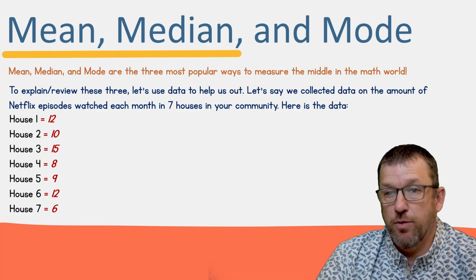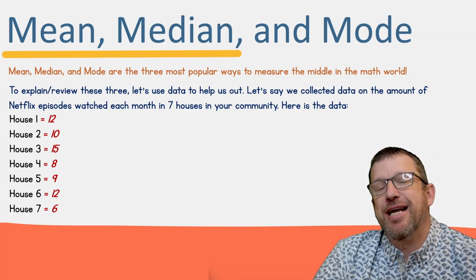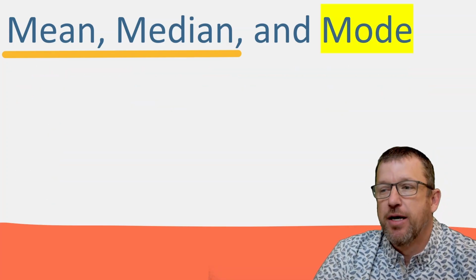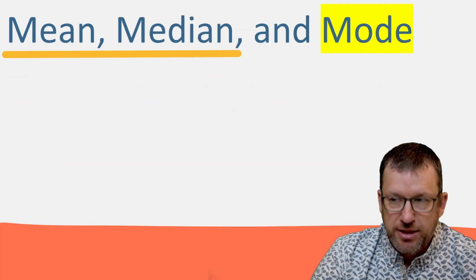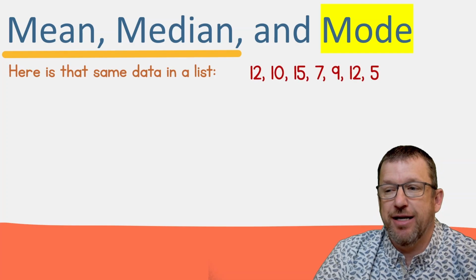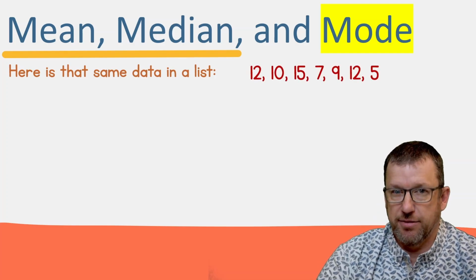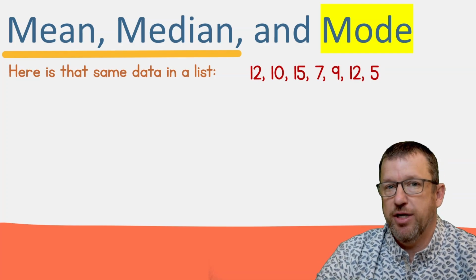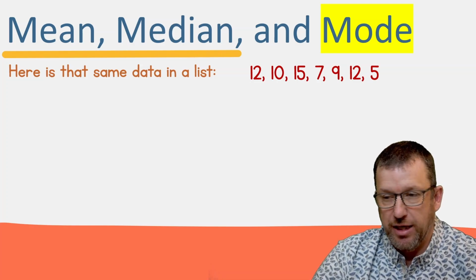Okay, so this is the data we're going to use as we learn mean, median, and mode. All right, so let's start with mode. I told you it was the simplest, so let's start with the simple and work our way up. Okay, so here's that same data in a list. I took that data from the Netflix data that we collected and just put it down in the direct order that we collected it.